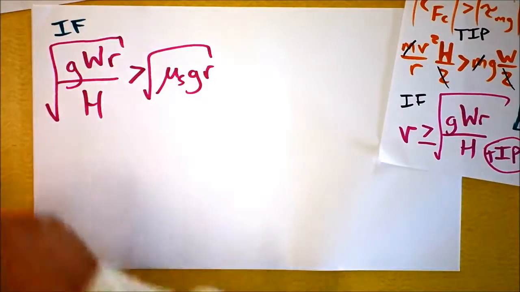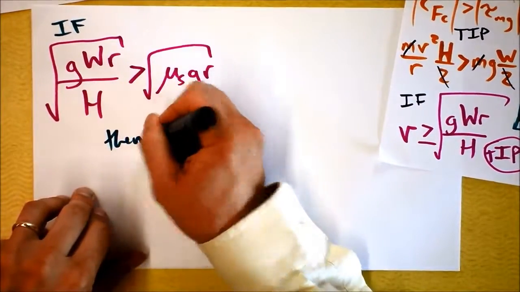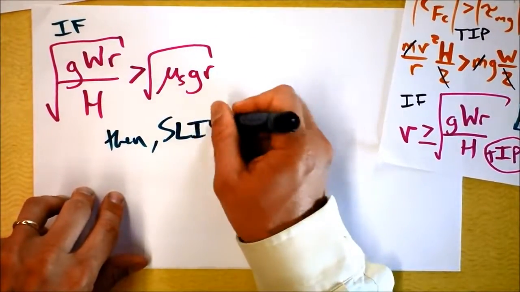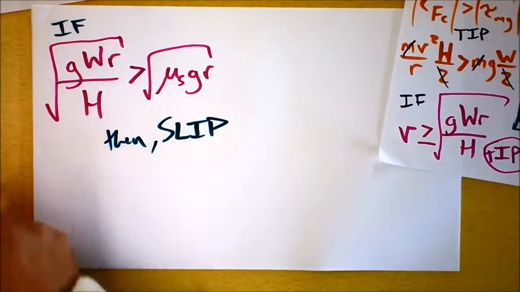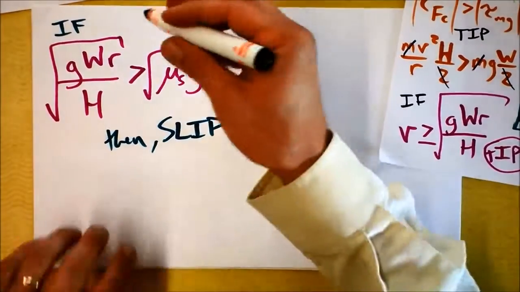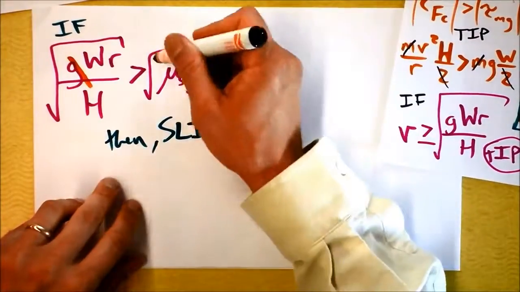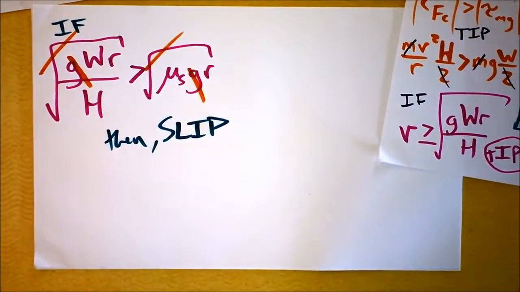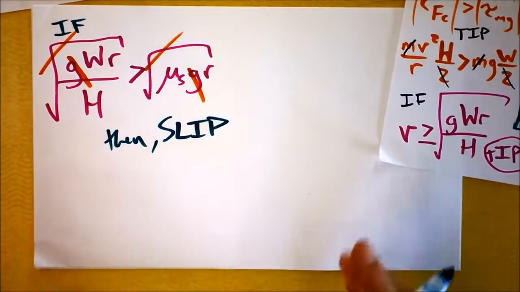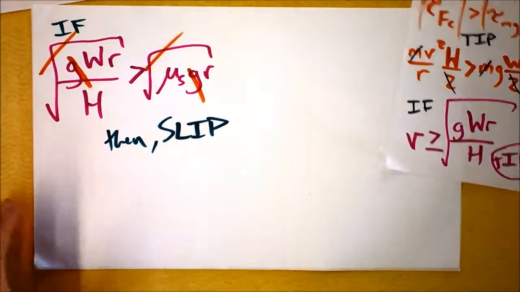Then slip. And the converse is also true, but we'll clean it up before writing the converse because I see some things that cancel. I've got some g's canceling, some square roots canceling. Algebra says I can do the same thing to both sides of the equation, great.